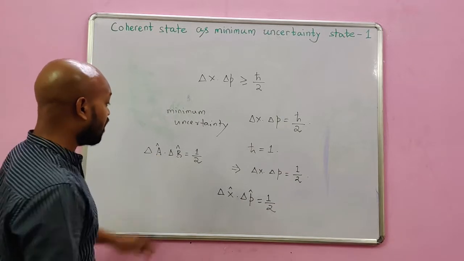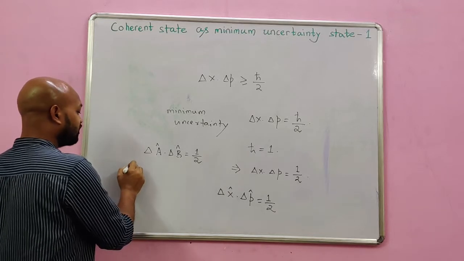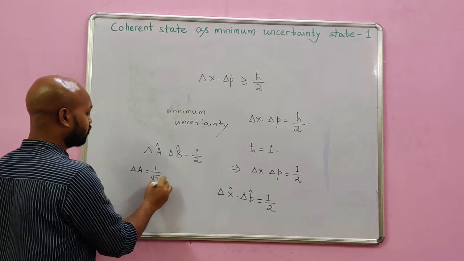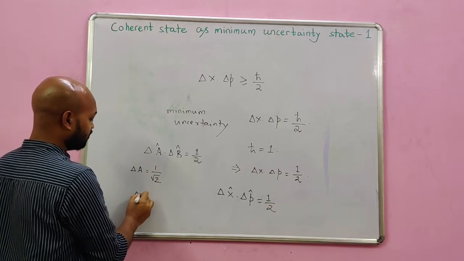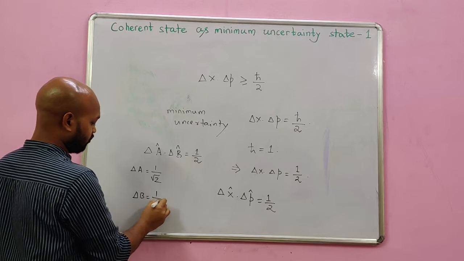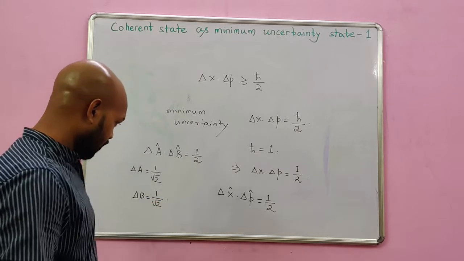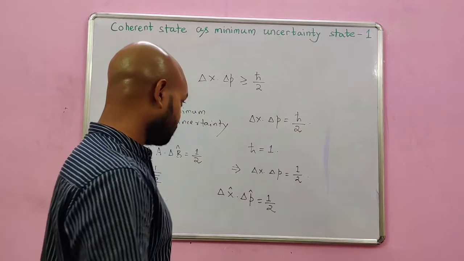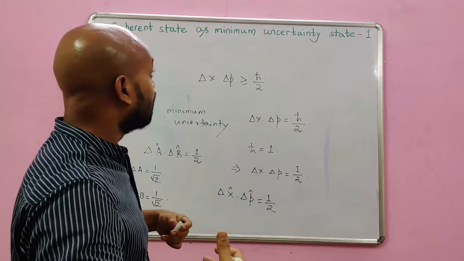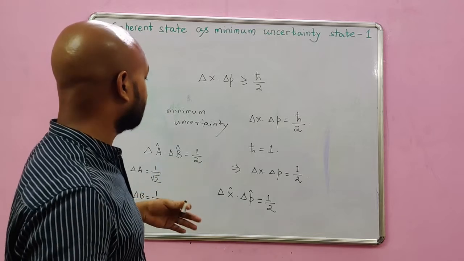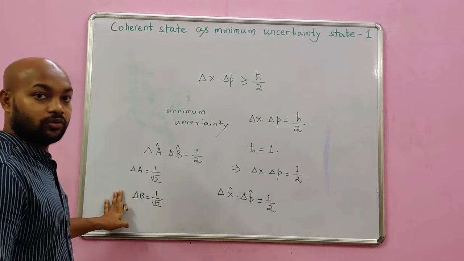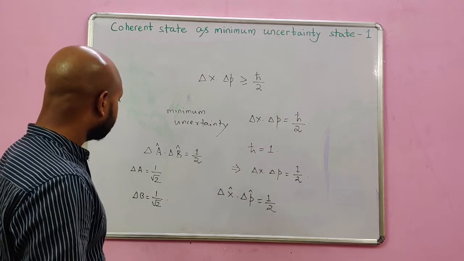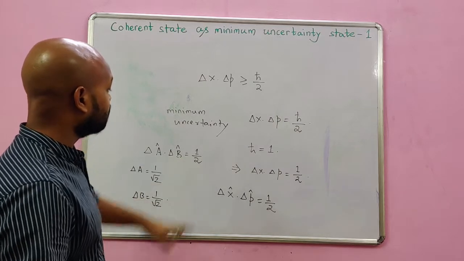Now if this is so, then the minimum uncertainty in A would be 1 by root 2 and the minimum uncertainty in B would be 1 by root 2. So that 1 by root 2 times 1 by root 2 gives me half. To prove something as a minimum uncertainty state, this is what we will have to show: that in that state, two conjugate observables would give an uncertainty product equal to 1 by 2.